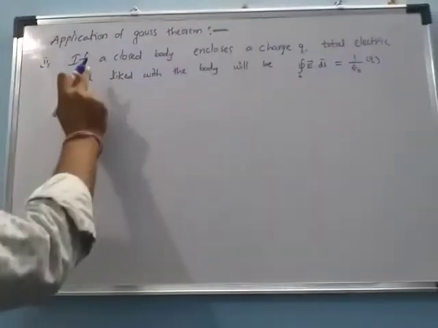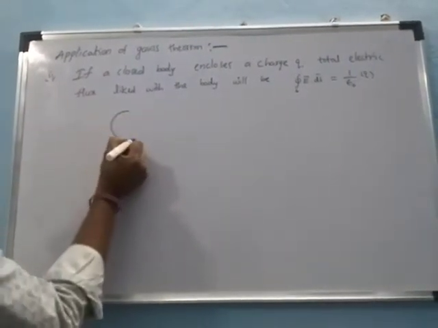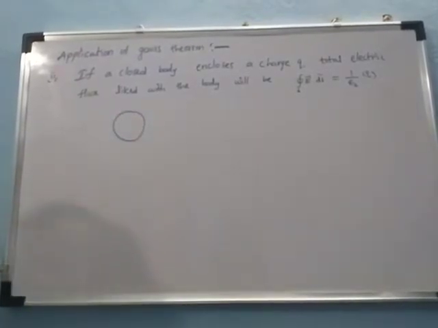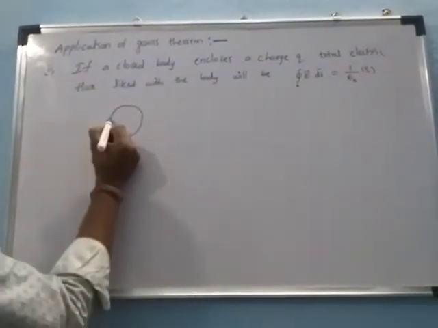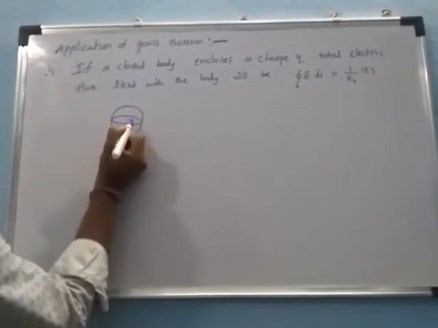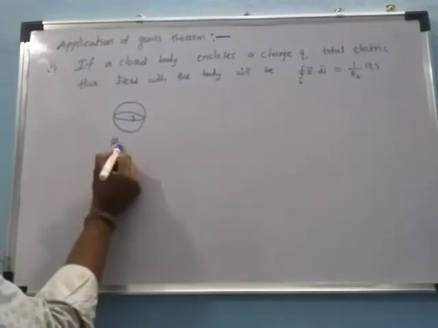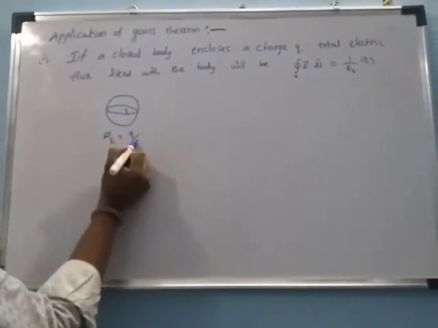For example, we consider a sphere with one charge q placed inside. The electric flux is q by epsilon naught.